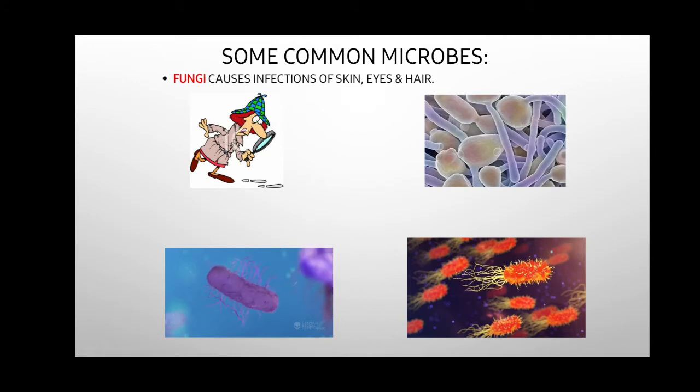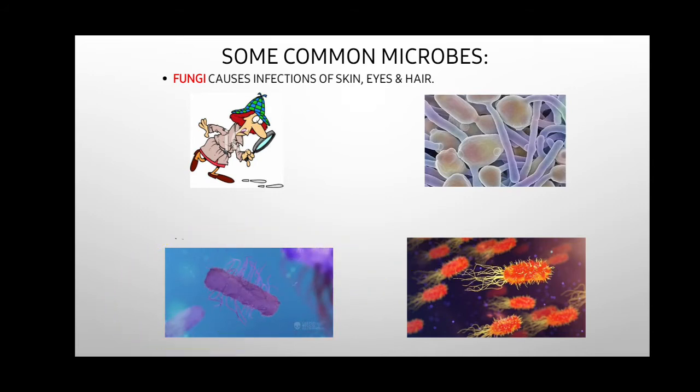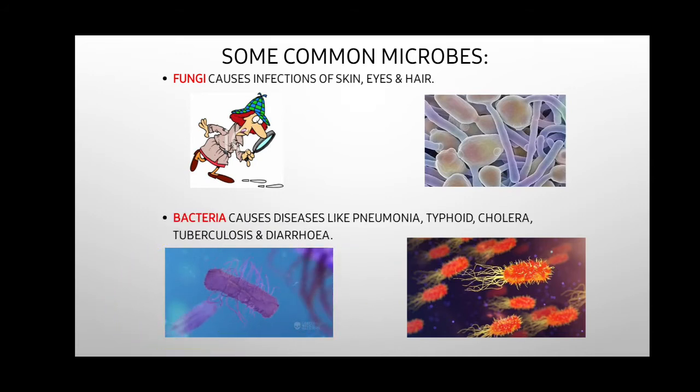These are mostly infection causing germs or microbes which affect the skin, eyes, and hair. The next is bacteria, which looks like this, and they cause diseases like pneumonia, typhoid, cholera, tuberculosis, and also diarrhea.